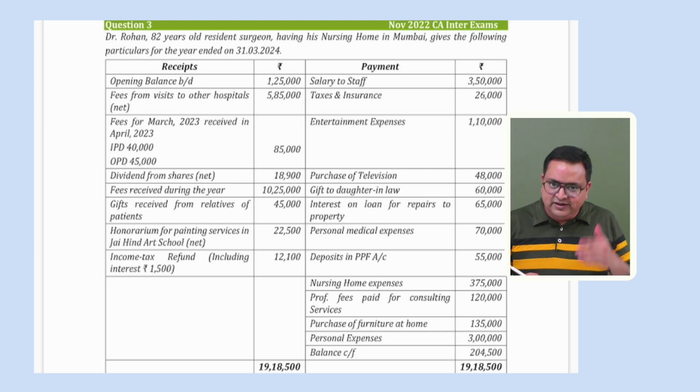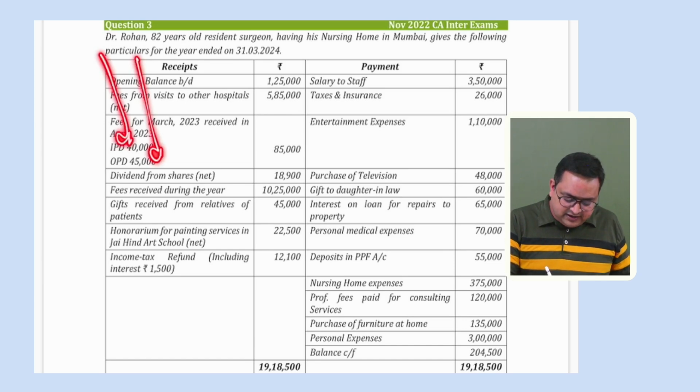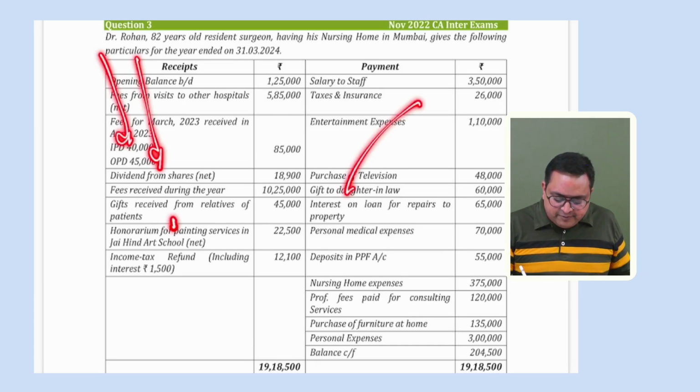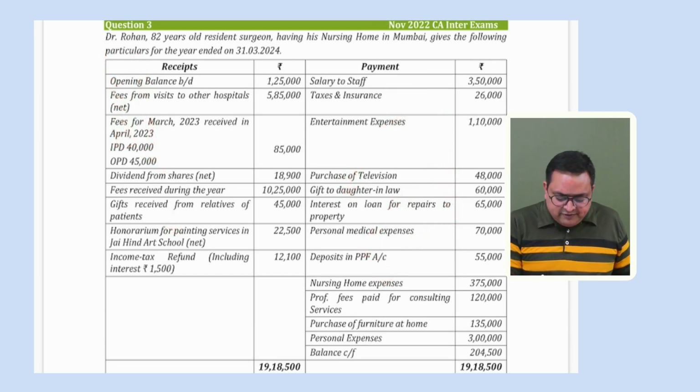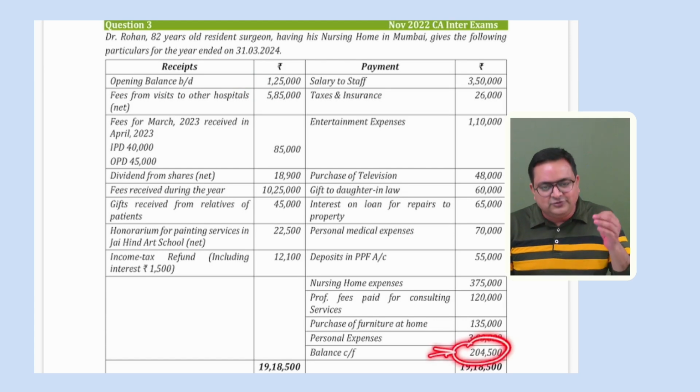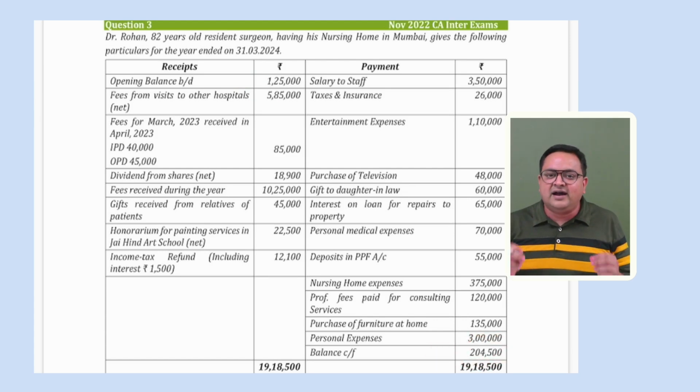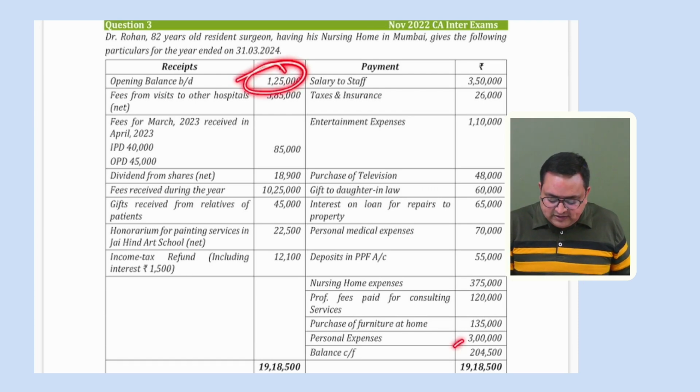Whatever we receive during the year, we just dump it in our debit side. Whatever payment we make, we just show it in our credit side. Whatever is the opening balance, this is the opening cash or bank balance. This closing balance is the closing cash or bank balance. We don't have to consider that into our computation, because this is simply the opening and closing balance of cash and